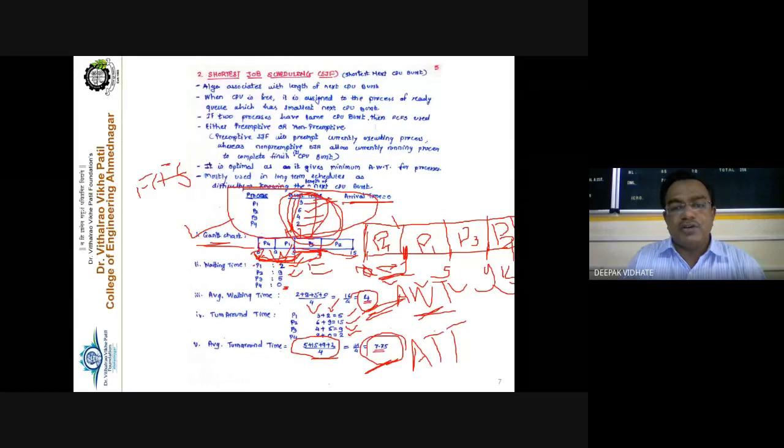And the arrival time, of course, we are also going to consider, because all the processes arrived at the 0th time instance. Clear?